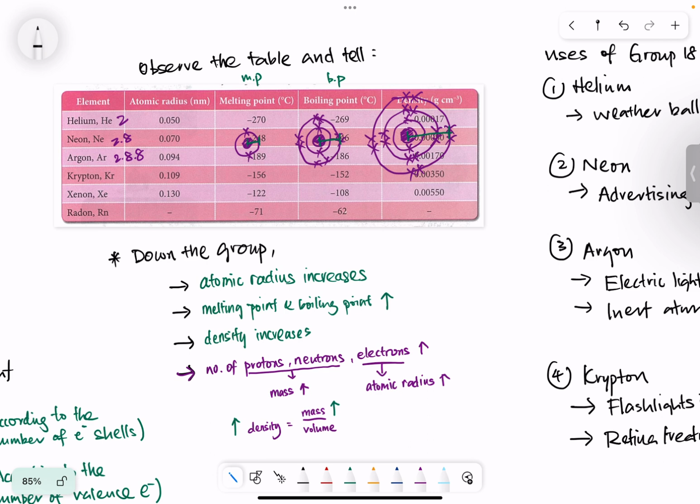And of course, going down the group, the mass is increasing, so that is why the density will increase as well. Now, here's the thing, please don't forget, just a reminder that density itself is mass over volume. According to the concept of ratio, when your numerator increases, whatever result you get is going to increase together.